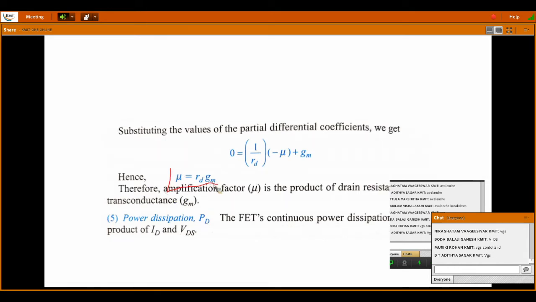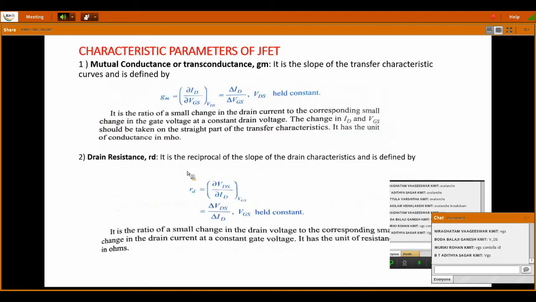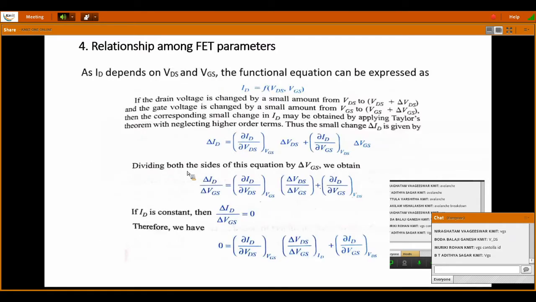See here, this term is very important for your MCQs, objective examinations, or mid examinations, whatever it is. This mu is equal to gm into rd is a very important relationship with respect to the FET topic. You should remember this, and this is a small derivation to derive that mu is equal to gm into rd.